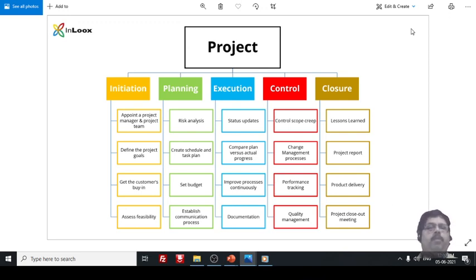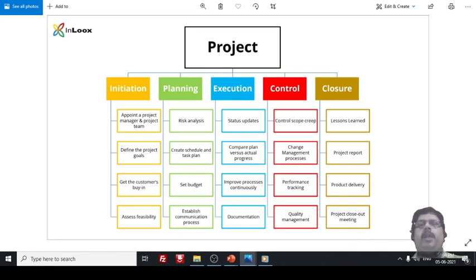Then get a customer to buy. So you have to identify the customer who will buy the product, and then assess the feasibility. Feasibility means the possibility that you can do it, in a feasibility report. Next is planning. What is the risk? Then you need to create a schedule and task plan, set up a budget, and establish communication. When you design the project, you have to go through all these phases. You divide it into sub-projects.